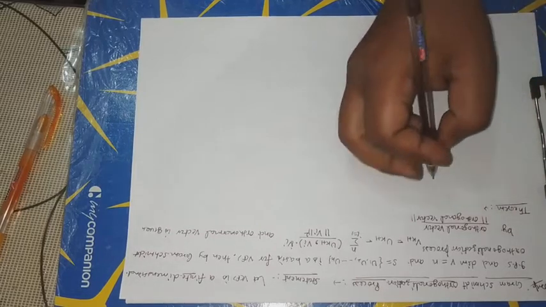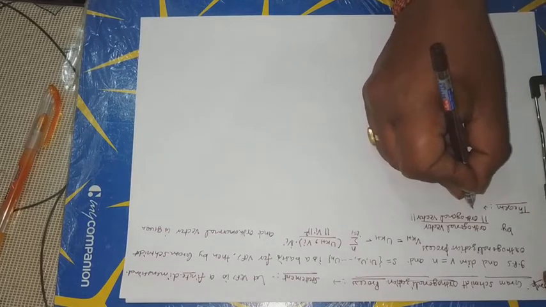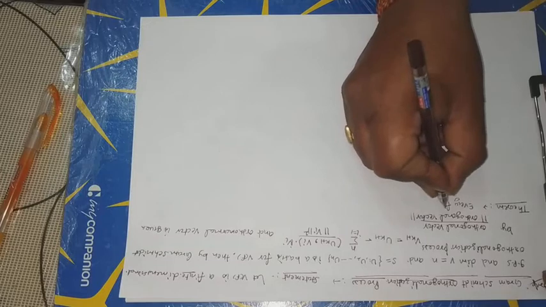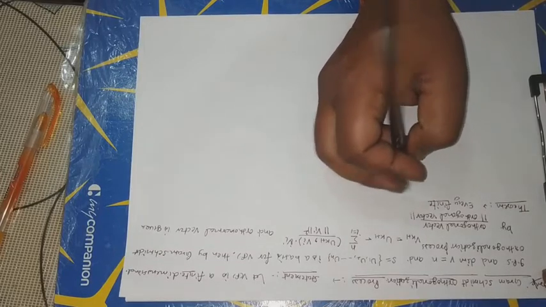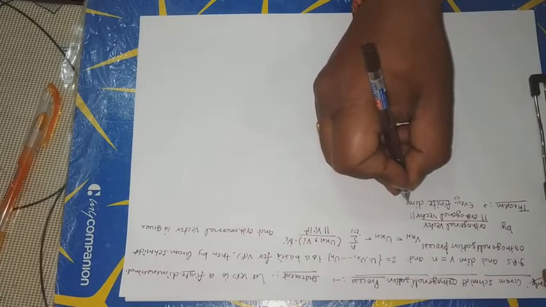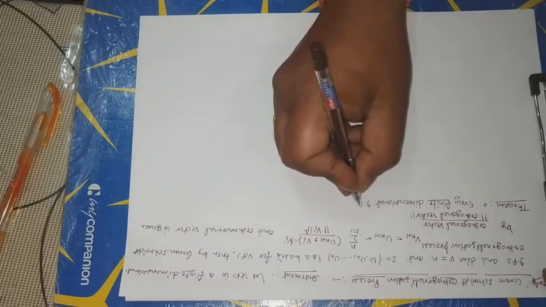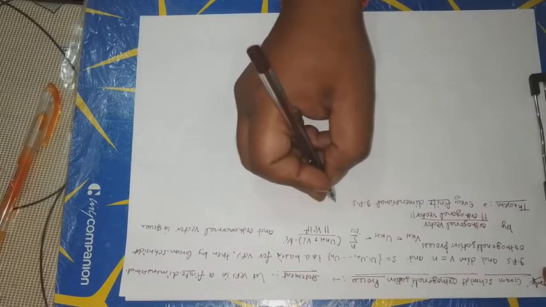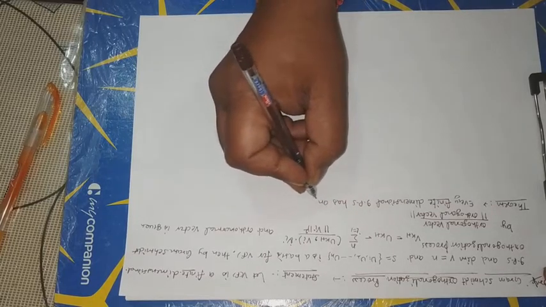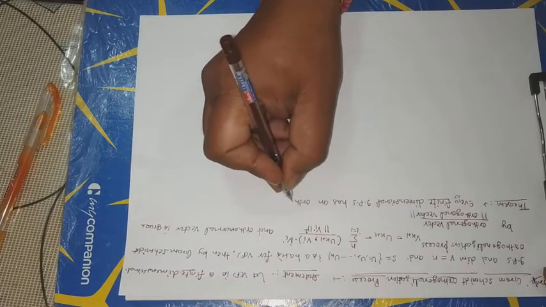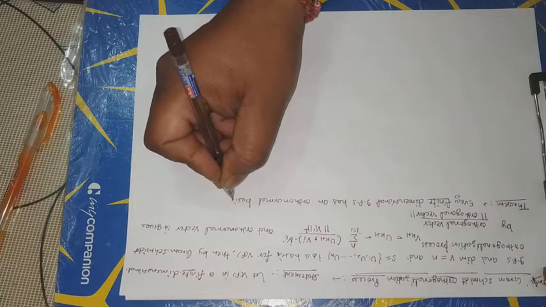Statement: every finite dimensional inner product space has an orthonormal basis.